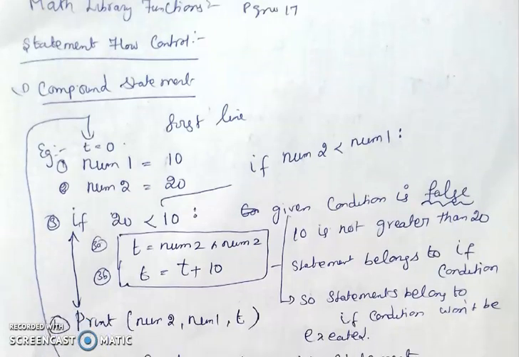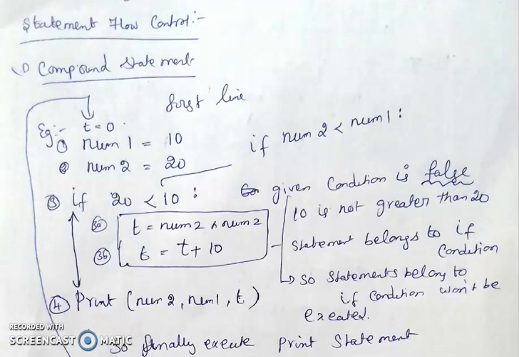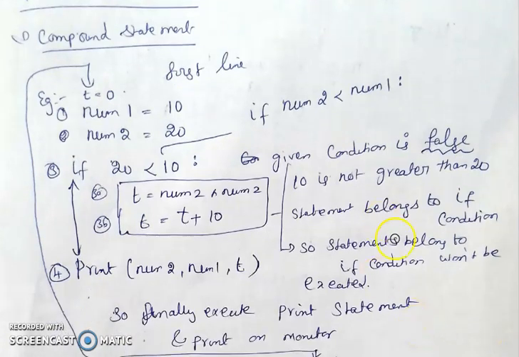In this compound statement, what is a compound statement? A compound statement is made up of single statements. For example, this box is the compound statement. The compound statement is a group of so many single statements. Okay, so the statements belong to the if here by indentation. Suppose if the condition is true, these two statements will be executed.